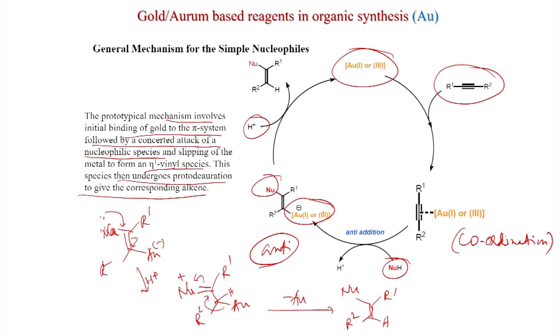This is very important in gold chemistry, that gold can add and can eliminate without disturbing. So, it can facilitate the reaction and then it can eliminate so easily. So, you do not need any oxidant, that is the fancy of gold chemistry.